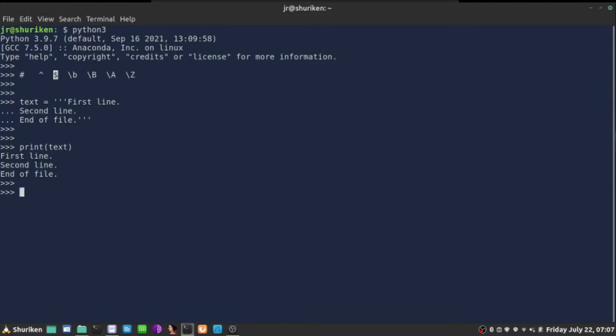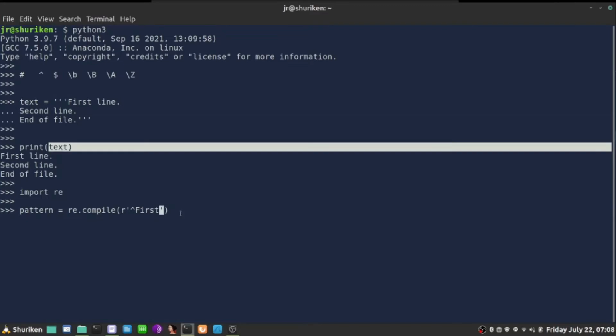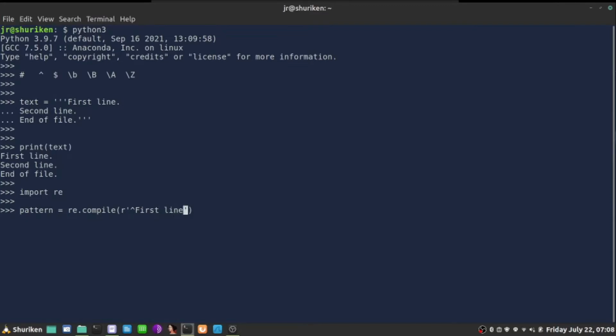Let's go for this. Pattern is going to be regular expression, compile, and raw string. Inside raw string, I'm going to have match on beginning line, which starts with first. Let's try to find the word first. It's the first line in my text, and that's the first word. I could go for a first line like this. Doesn't matter, as long as it is the first. Let's see if I can find this in the text using regular expressions.